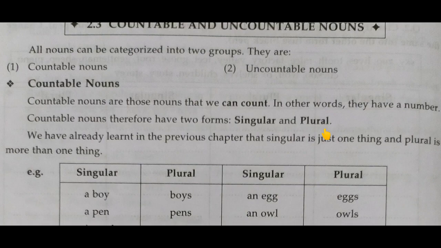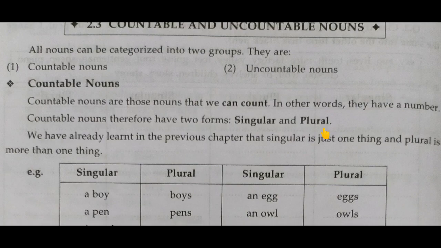That's why it comes under countable nouns. We can count such as 1 pen, 2 pens, 3 pens, 4 pens. A pen is a singular form and 2 pens, 3 pens are the plural forms.